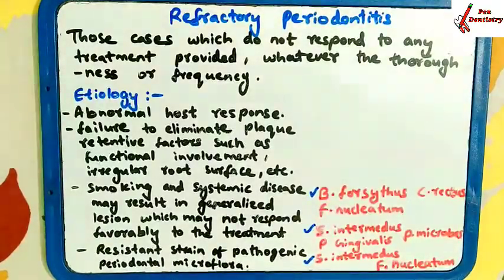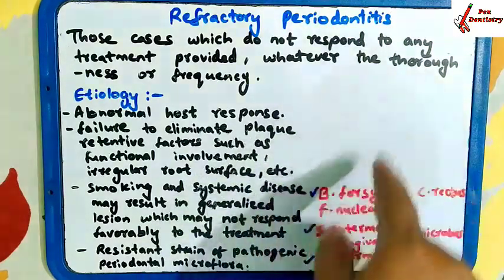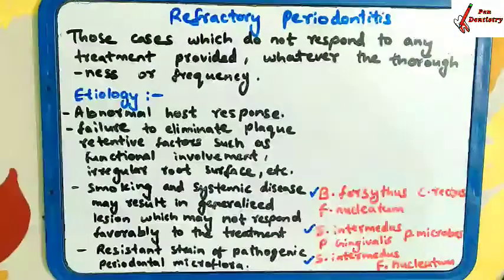Today our topic is refractory periodontitis. What is refractory periodontitis? Those cases which do not respond to any treatment. That means you have given any kind of treatment, whatever the frequency of drugs you are maintaining and whatever treatment you are giving to the patient, but the periodontal disease is not getting cured.